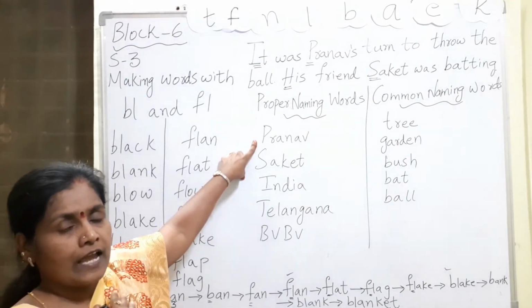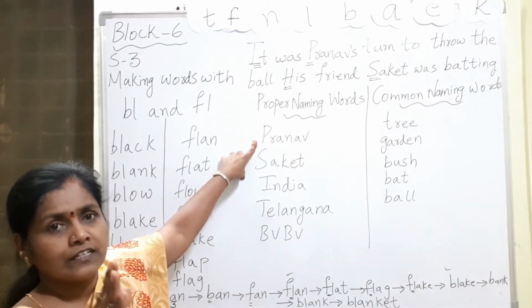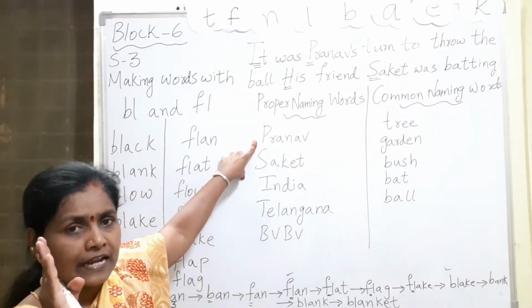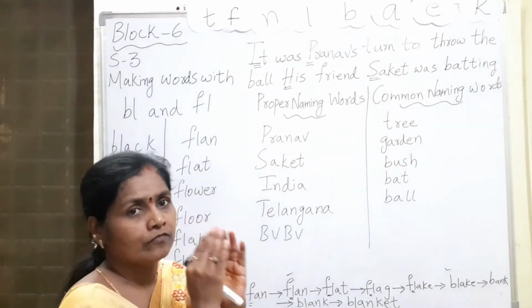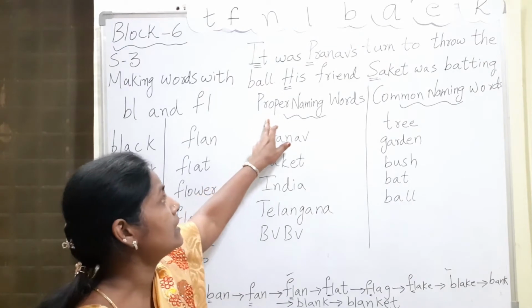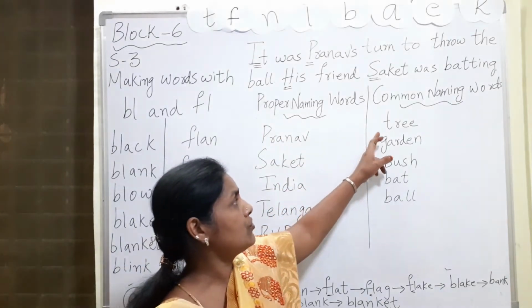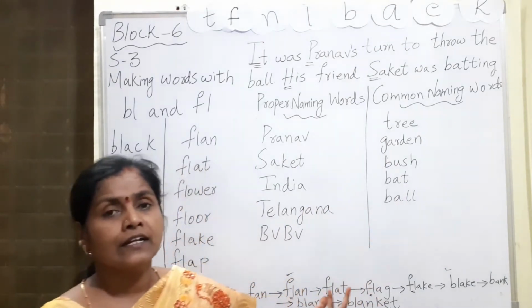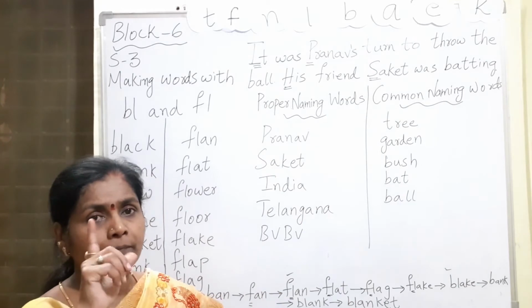I am Jyoti. I am only one Jyoti. You are you. Your father is one. Mother is one. Granny is one. Like that, whoever is one, the name of that person is called a proper naming word. Whereas if we see the common naming words, tree, garden, there are so many gardens. Bush, bat, balls, there is no particular one.